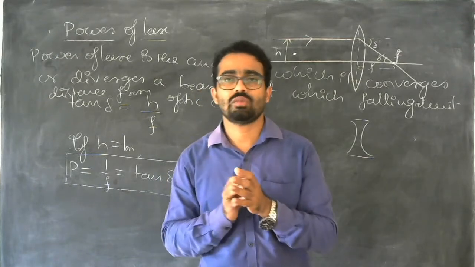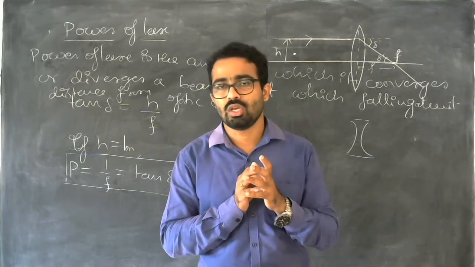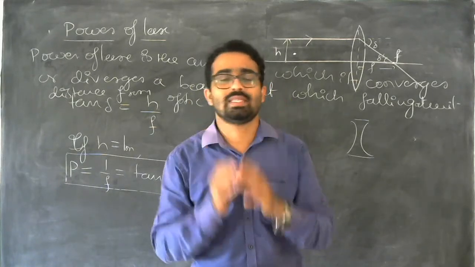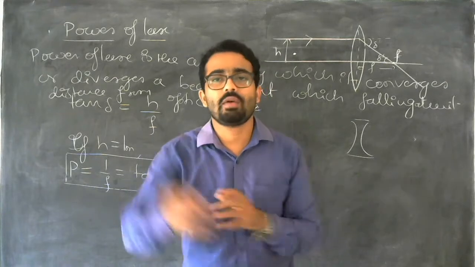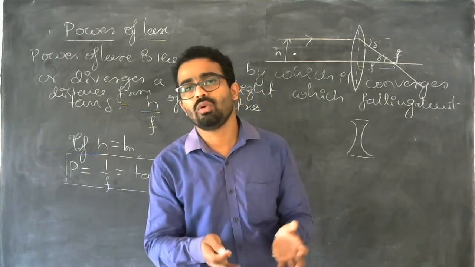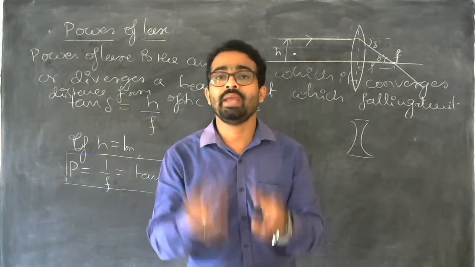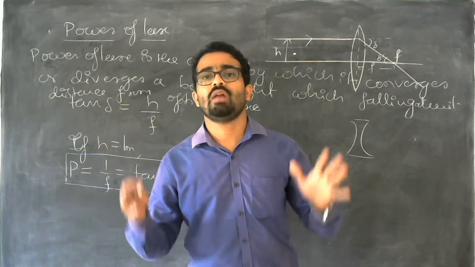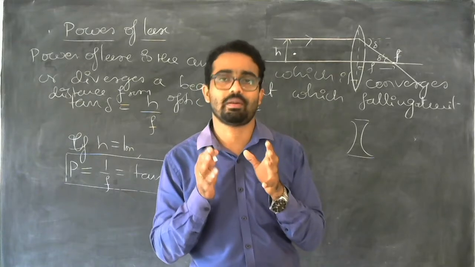In microscopes, it has to enlarge it, so we need more power of a lens. To get more power, we need to combine 2 or 3 lenses.